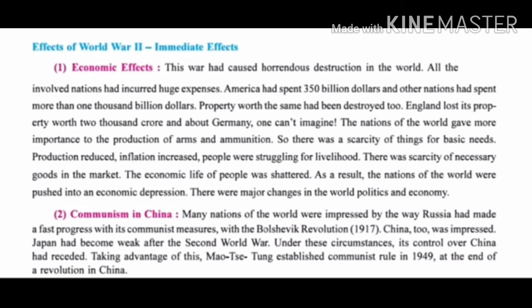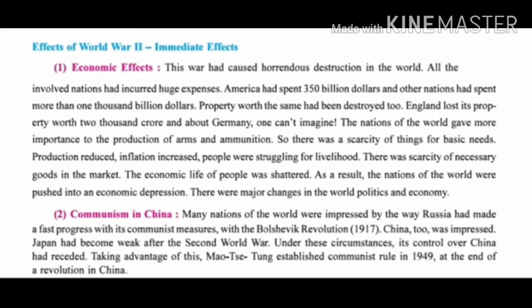So there was fast progress, and because of that the other nations of the world were also impressed. As the other nations were impressed, they were also thinking that we also can progress our nation by communist measures. So here China was also impressed. See, Japan had become weak after the Second World War. Just now we have seen that the atom bomb was thrown on two cities, Hiroshima and Nagasaki, and because of that Japan even surrendered. So after the Second World War, it had become weak. Under these circumstances, its control over China had receded. Obviously, because of such weakness, it could not control China.